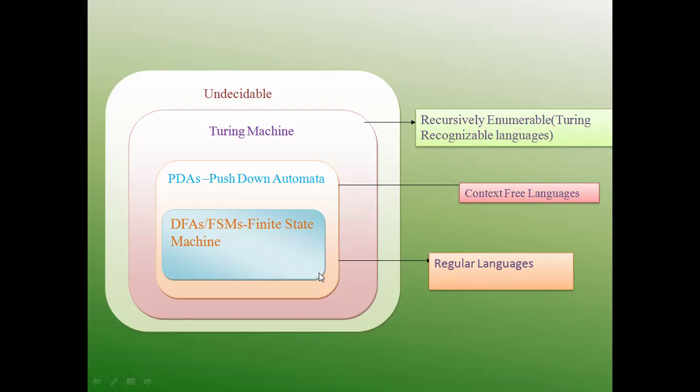Let us see the data structures we had in the finite state machine and pushdown automata, and what kind of data structure we will have in a Turing machine.